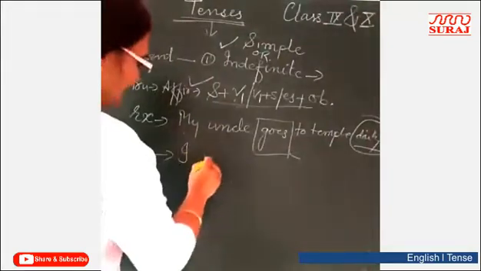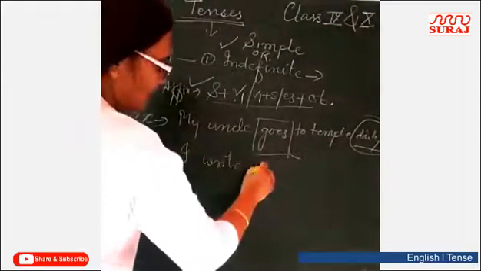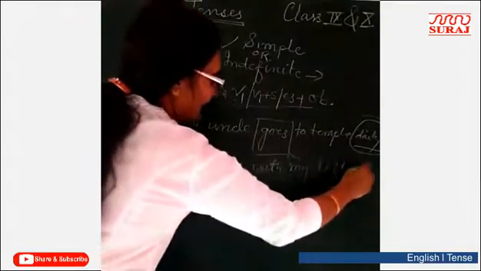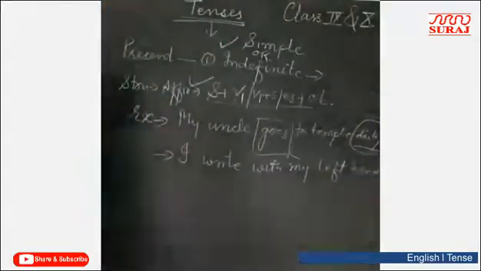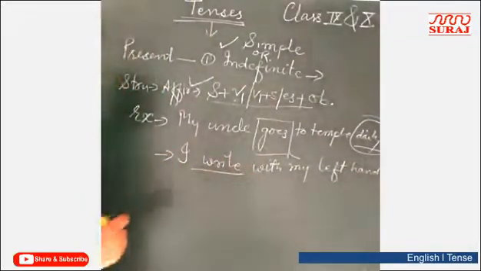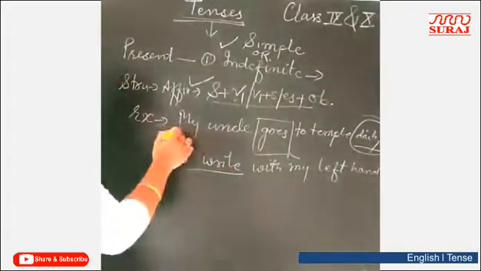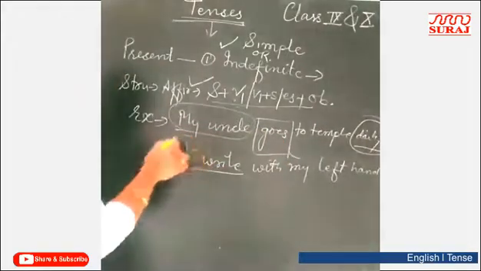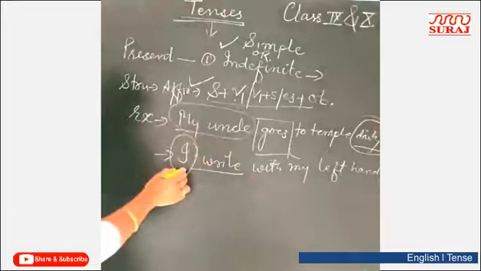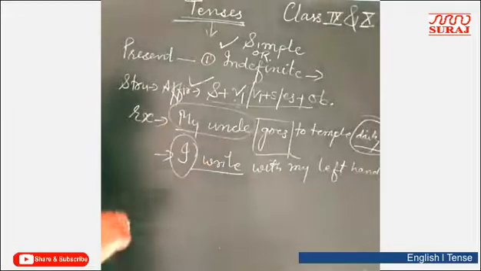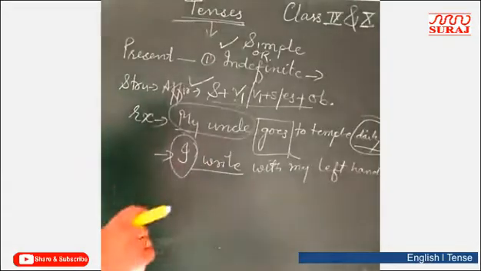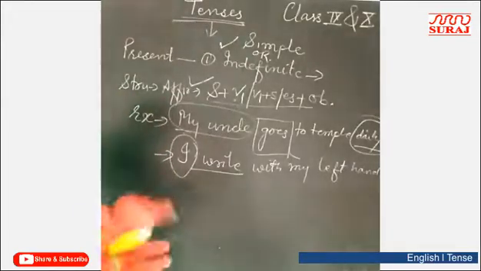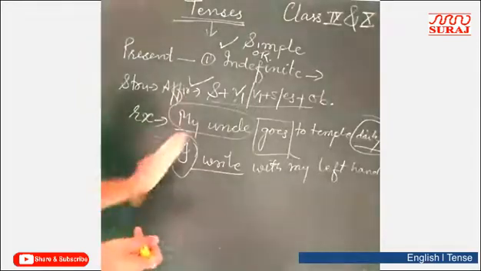And I write with my left hand. Here also see the verb write. Here subject was singular, that's why I used a singular verb. And here I have used plural subject, and if the subject is plural, verb also follows the subject. It is the first rule in subject verb concord. When you will read or you will learn the topic subject verb concord, then you will come to know. But it is the first rule.